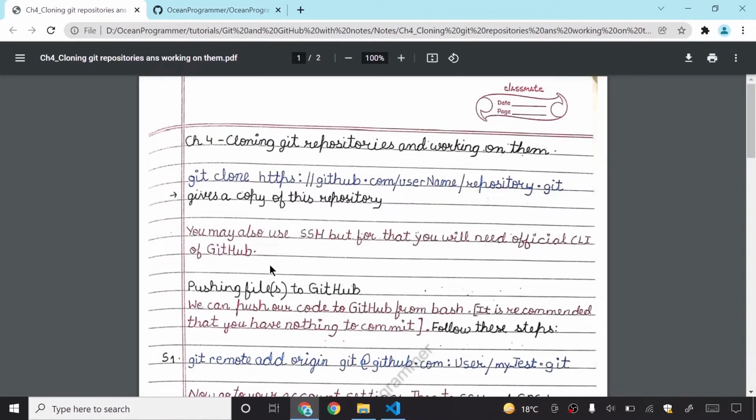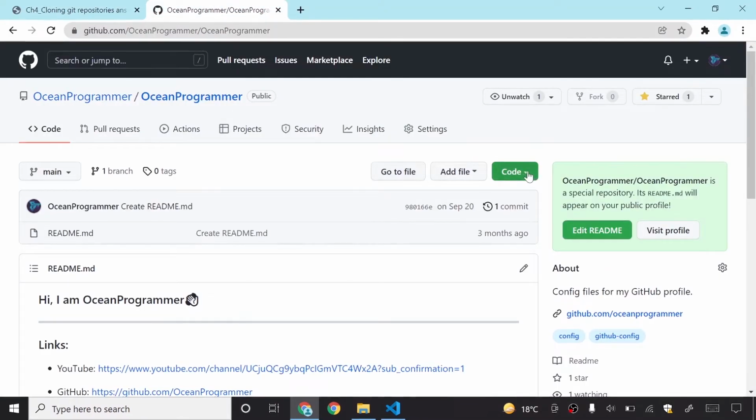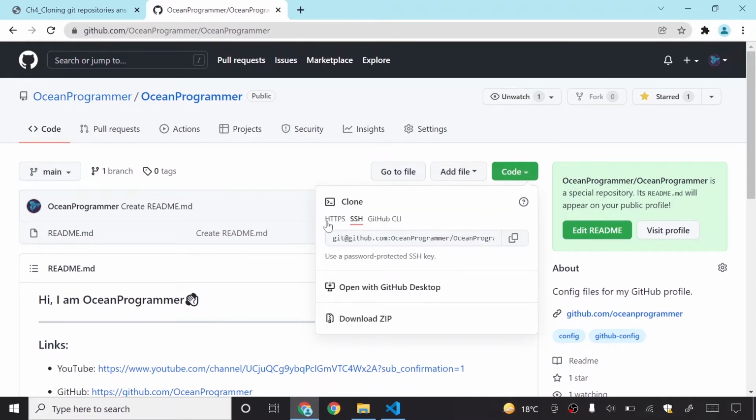Okay, so I will clone this. How can I clone this? The git clone command is there, and then you need to put the URL. So I will click on this code button, and then I will go to SSH or HTTPS or GitHub CLI. If you want to use GitHub CLI, you will need the official command line by GitHub, but we won't do this because we already have Git. So I will click on either HTTPS or SSH. I will go to HTTPS, and then I will click on this copy button. It is now successfully copied to my clipboard.